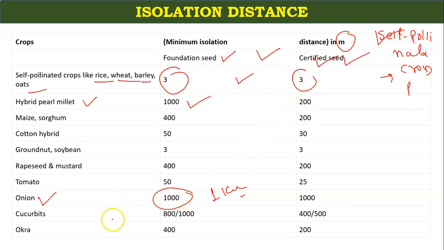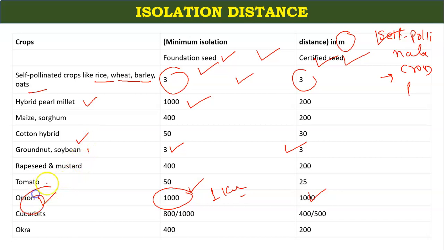So in this figure, you can say that cucurbits have a minimum isolation distance in case of foundation seed of 1000, and the same is for certified seeds. Groundnut, soybean, rice, wheat, barley, oats have a minimum distance of 3. So if you get objective questions in your exam asking which crops have minimum isolation distance for seed production, you can go for rice, wheat, barley, oats, groundnut and soybean.